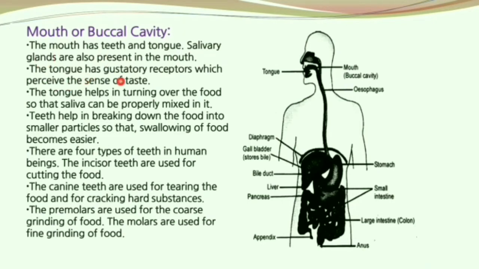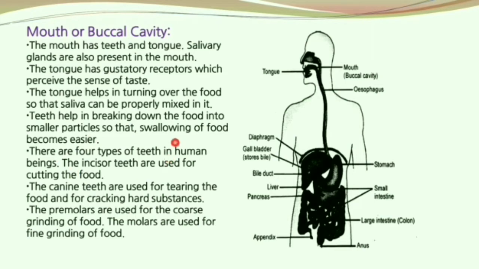The tongue has gustatory receptors that perceive the sense of taste. The tongue helps in turning over the food so that saliva can be properly mixed in it. Teeth help in breaking down the food into smaller particles so that swallowing of food becomes easier.